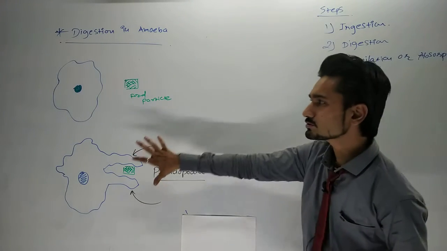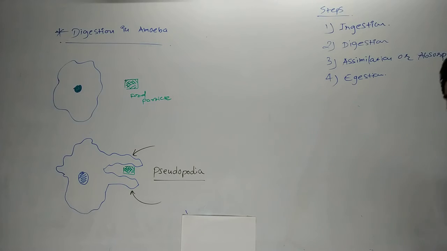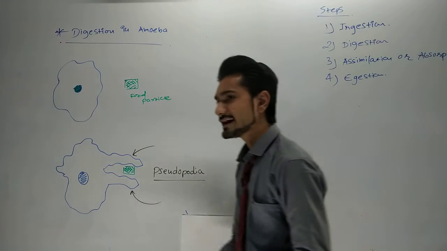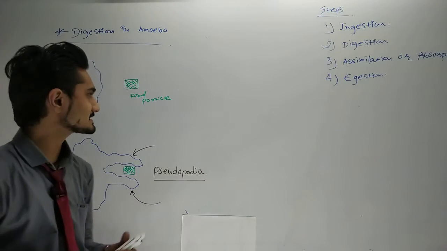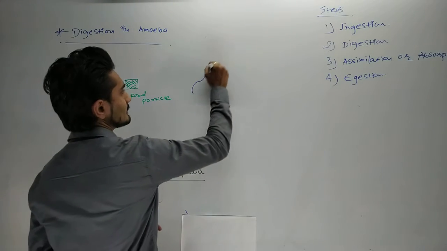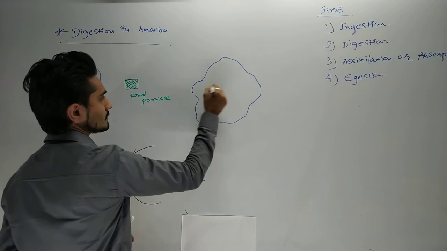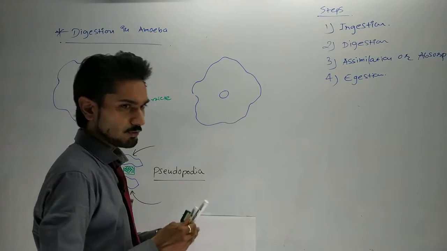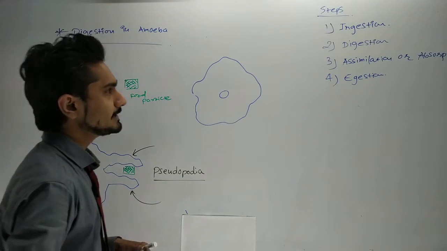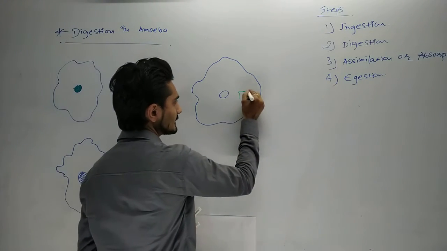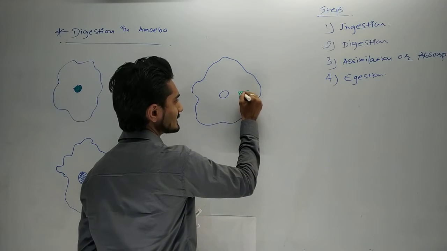Okay. Now we'll go to the second process, which is known as the digestion process. What happens during this digestion process? Here the food now comes inside the body of the amoeba. Okay, we can say that it now takes the food inside the body.